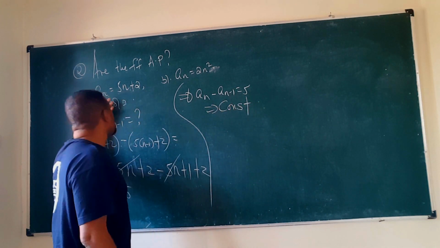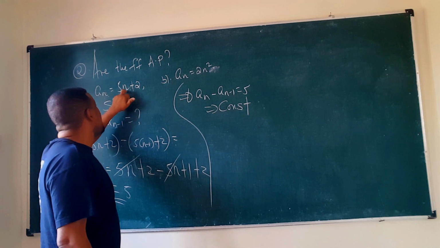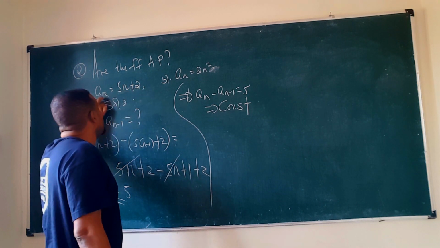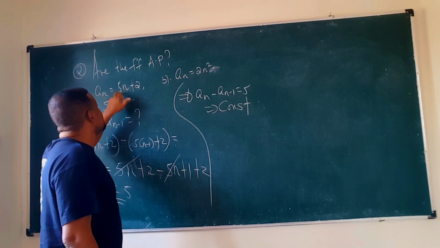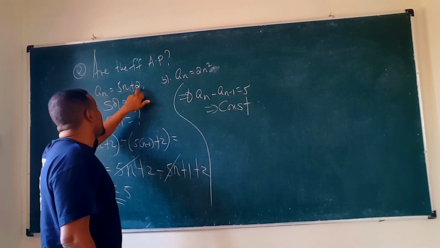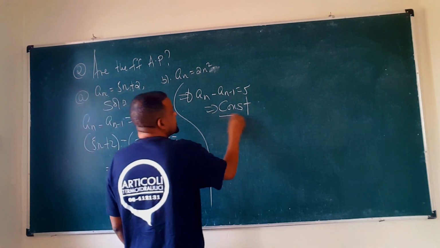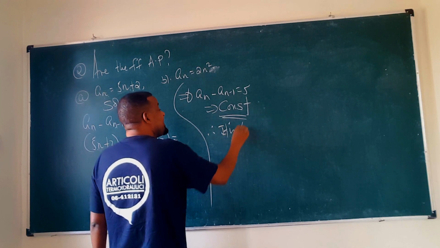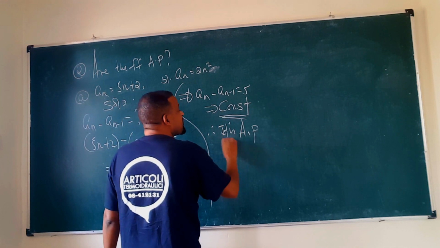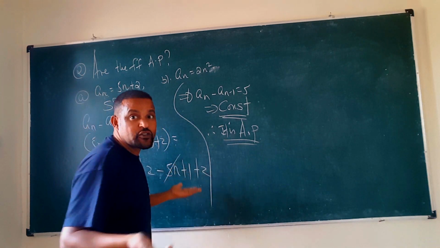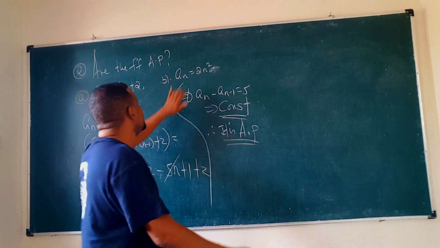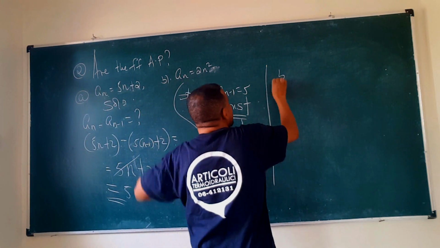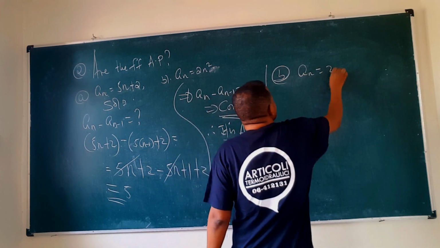Constant. term እየፈለጋችሁ ማግኘት ትችላላችሁ። አሁን a1 ማለት ምን ማለት? 5 plus 2 ነው 7 ነው። a2 ማለት 5 plus times 2 is 10, 12 minus 5. So which is constant. Therefore it is what? It is an arithmetic progression. Yeah, arithmetic progression. Constant ስለሆነ For this one, for b, okay, our n is given by 2n squared.